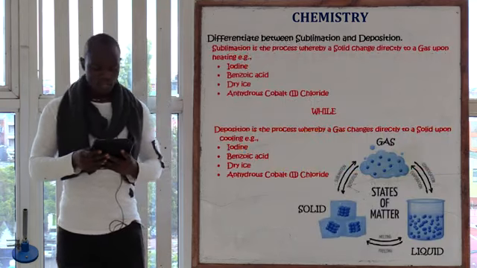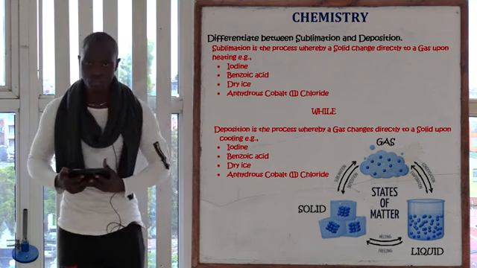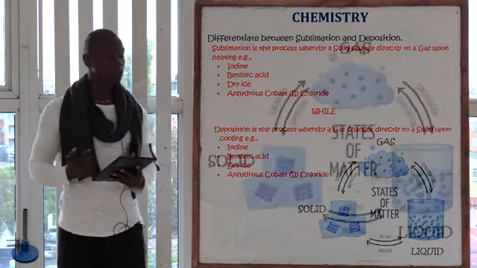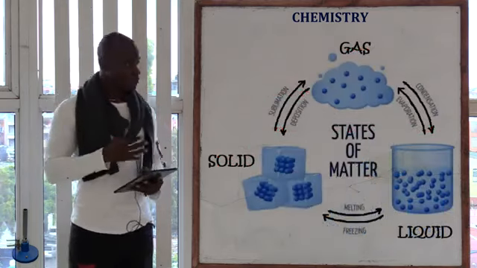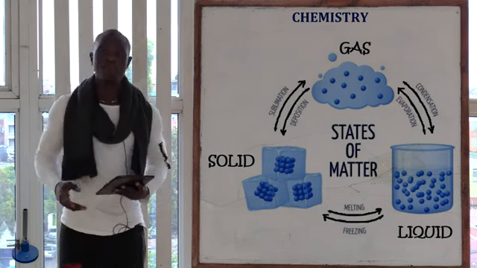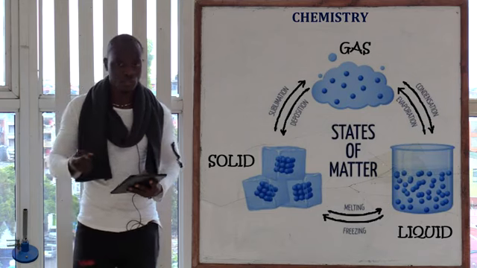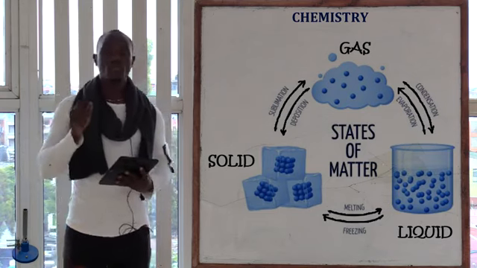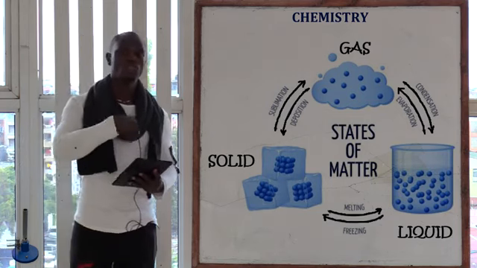Apart from that, we have the next question: differentiate between sublimation and deposition. Remember the three states of matter, whereby we have solids, liquids, and gases. The point whereby a solid changes to liquid, we say that this is melting. Melting is the process whereby solid changes to liquid. The process whereby liquid changes to gas, we call it evaporation. So in evaporation, the liquid changes to gas.